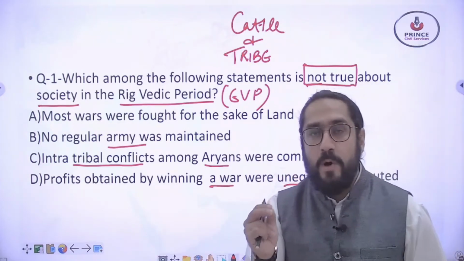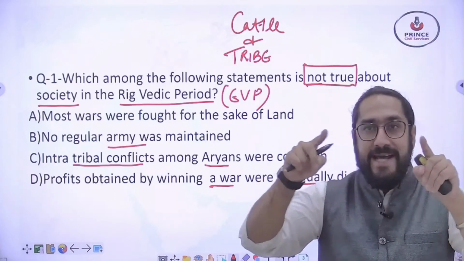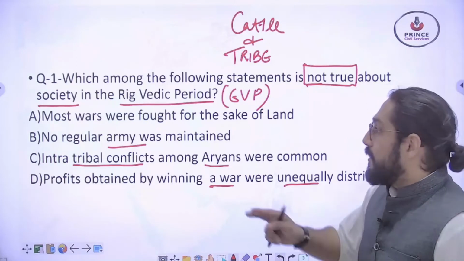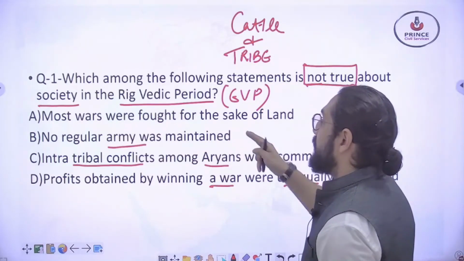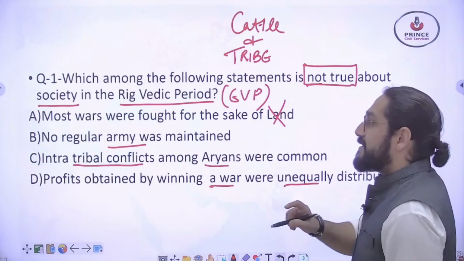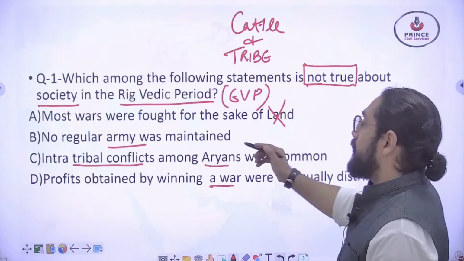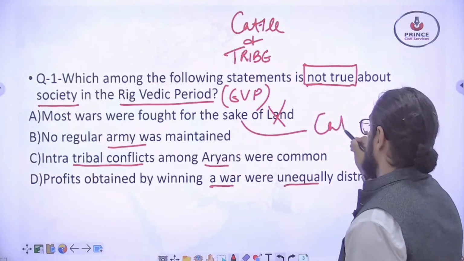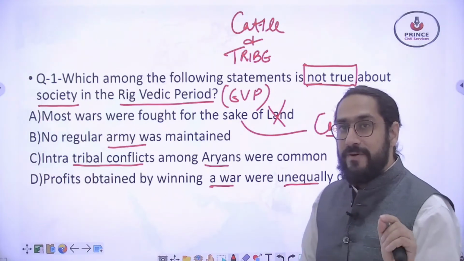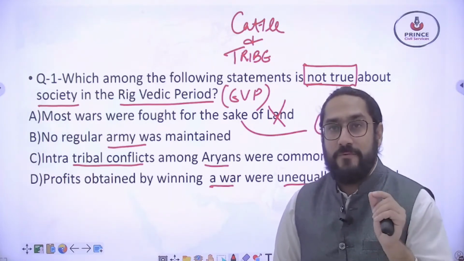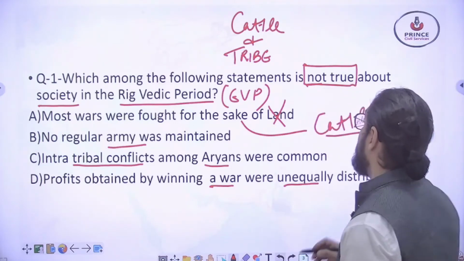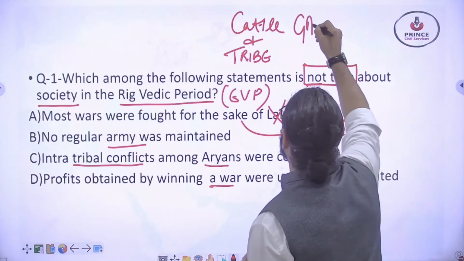The concept of land and territory came in the later Vedic period. So this statement is wrong. The right statement is: most wars were fought for the sake of cattle. If you have watched part 2, I specifically told you that the wars fought in the Rig Vedic period were for cattle and were known as Gavishti.